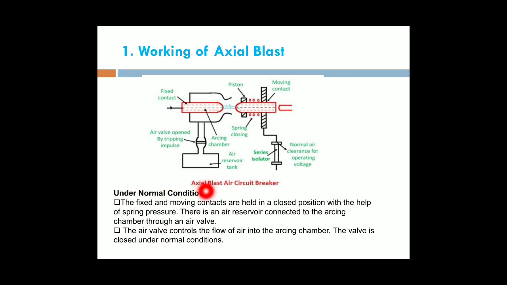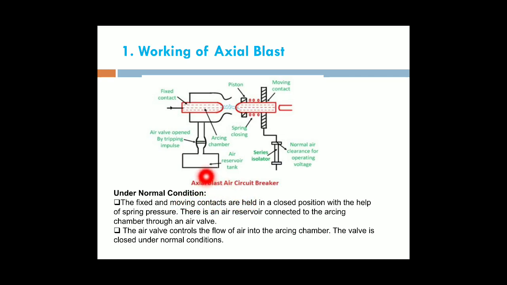Next, under normal operating condition, the fixed and moving contacts are held in the closed position with the help of spring pressure. Under normal operating condition, the fixed and moving contacts are together with each other. There is no gap between the fixed and moving contact under normal operating condition by using this springing action.